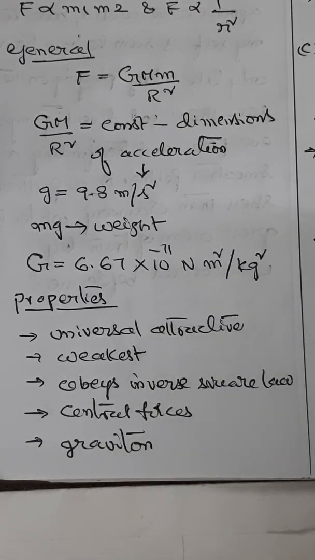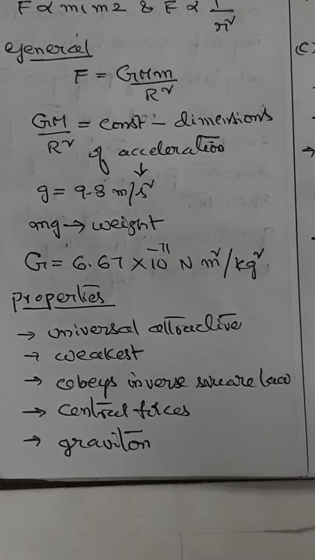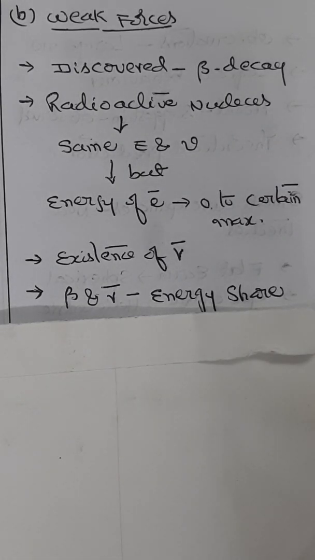So let us understand about the weak forces with respect to nuclei. These weak forces were discovered during the study of the phenomenon of beta decay in radioactivity. In beta decay, electrons are emitted from a radioactive nucleus. It was believed that beta decay occurs when a neutron in the nucleus is converted into a proton and an electron.